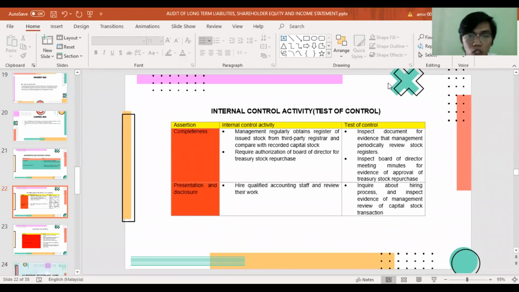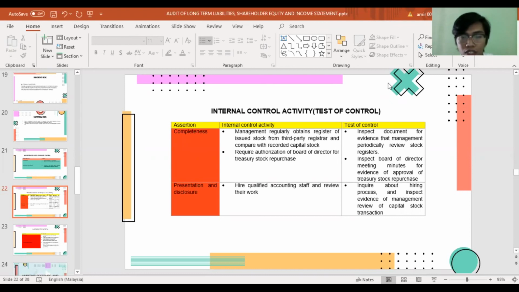Next, we go to internal control activity and tests of control, based on control risk that is normally specific to the management's internal control system. For the assertion of completeness, the internal control activity is that management regularly obtains a register of issued stock from a third-party registrar and compares it with recorded capital stock.